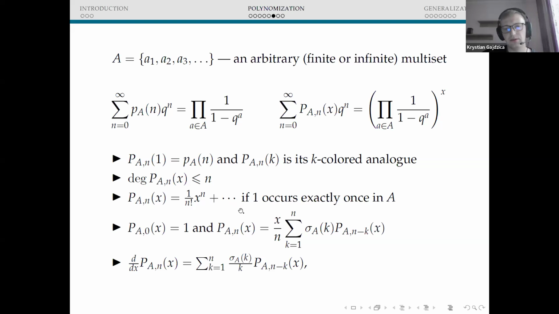It is 1 over n factorial if and only if, actually, when 1 occurs exactly once in the multiset A. And moreover, we once again obtain a very similar recurrence relation, with the difference that sigma or sigma 2 is replaced by sigma A of k. Now sigma A of k is the sum of those divisors of k that belong to the multiset A, and they are counted with multiplicities, meaning that if in A we have 1 which occurs there 2 times, then we need to count this 1 two times in the sum.